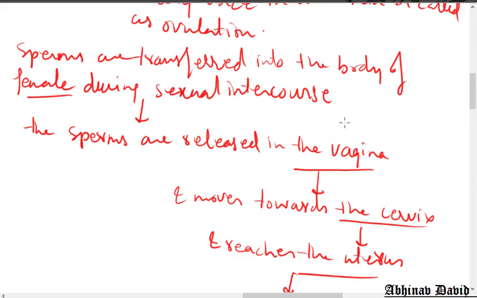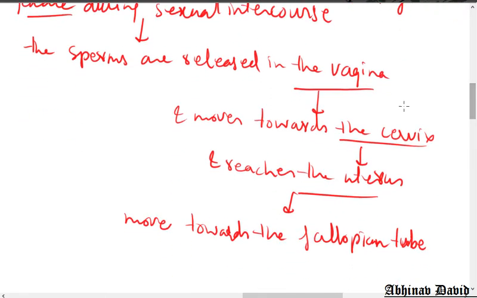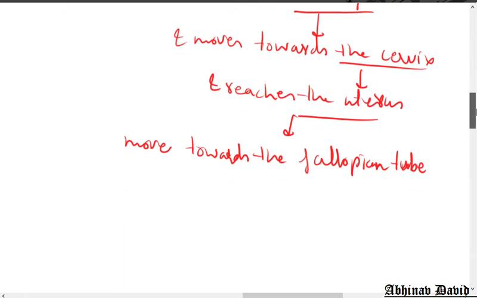So that is the reproductive tract. From the vagina they move toward the cervix, then from the cervix toward the uterus, and then to the fallopian tube, where if the ovum is there, then they will do fertilization. If the ovum is not there, they will simply die after 3 to 5 days. They remain alive for about 3 days, maximum 5 days. After 5 days they simply die. So this is how sperm reaches the fallopian tube.